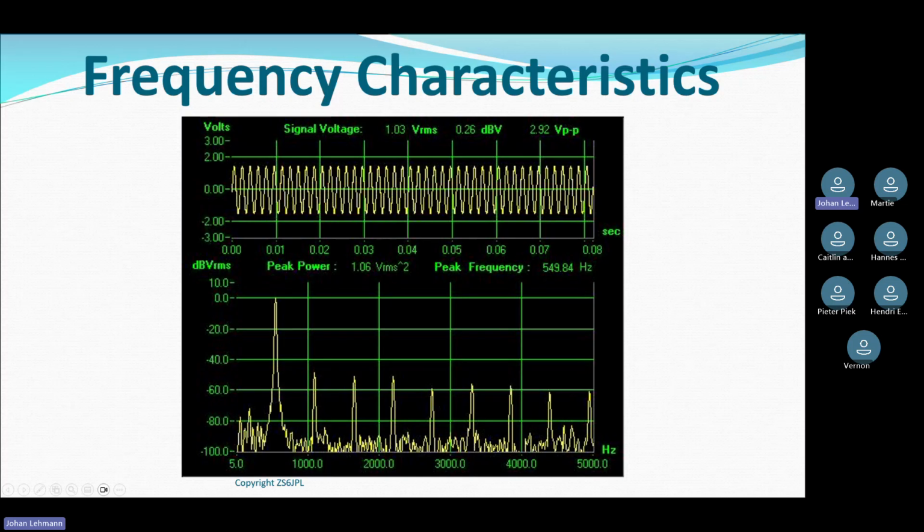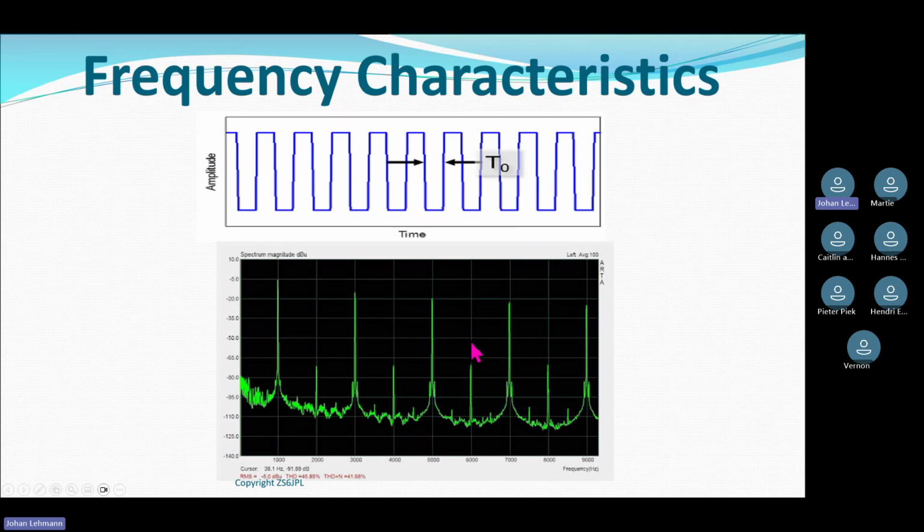So yes, that's what a distorted sine wave looks like. And then the other one, which I want to show you, is a square wave. A square wave is when we chop off the peaks of the sine wave, and it becomes a squarish signal. So at the top again is the representation in time, and at the bottom is the representation in frequency. My 1 kilohertz main frequency, and then the second harmonic is fairly small, but the third harmonic is quite high.